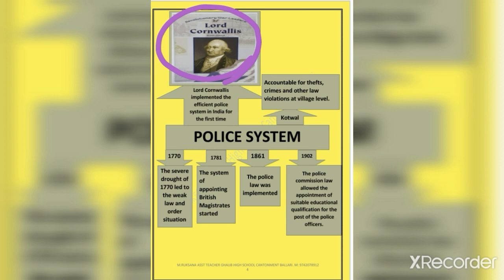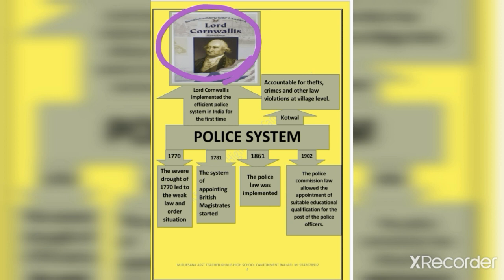He created the new post of Superintendent of Police, that is SP, and he divided a district into many stations and put every station under a kotwal. Similarly, he put every village under the care of a Chowkidar. The kotwal was made accountable for thefts, crimes and other law violations at the village level.